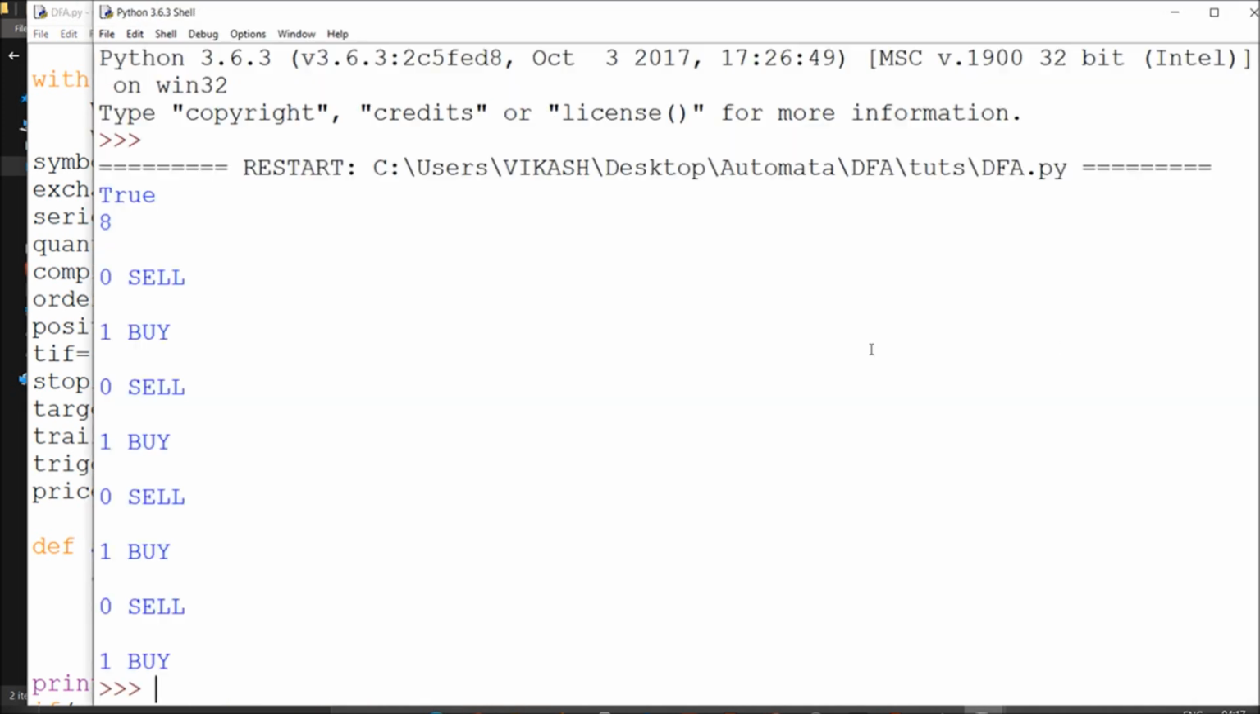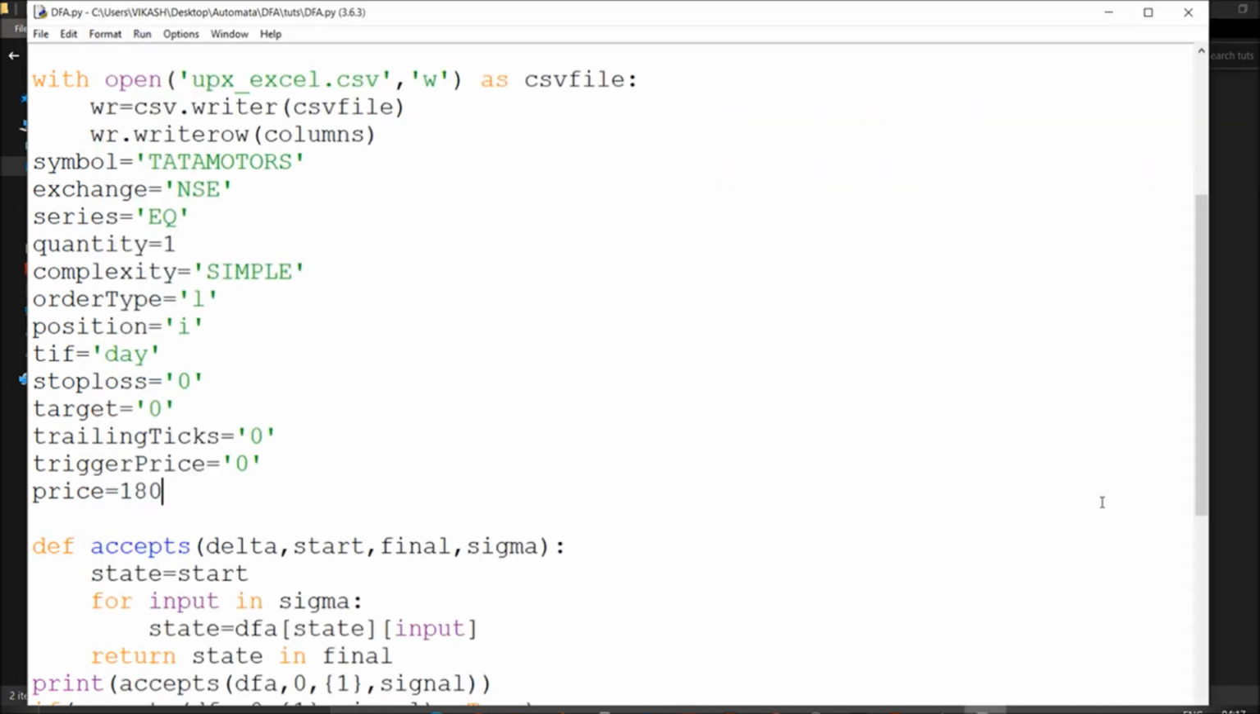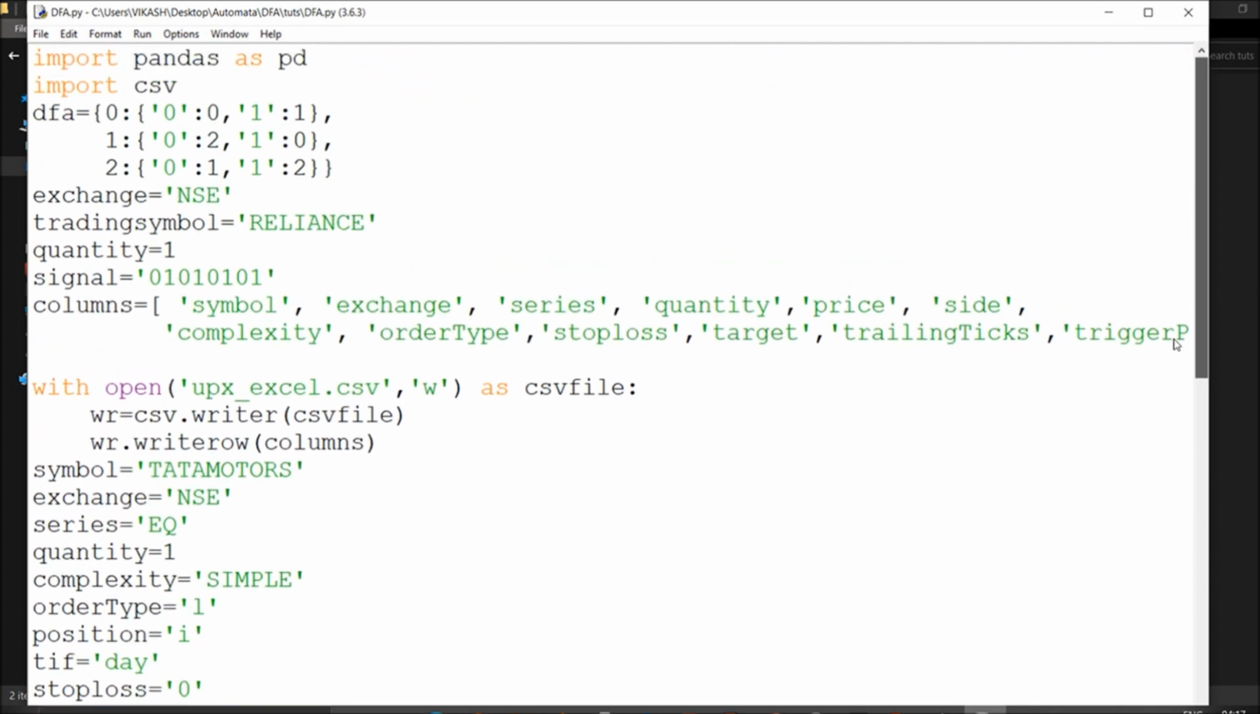Right now there are some 8 orders from my signals which have been created. You can generate signals according to your logic if you understand this DFA part. Further in my videos I will create applications, definitely in Upstox, creating some semi-automated orders. So for that, I insist that you follow this stuff.